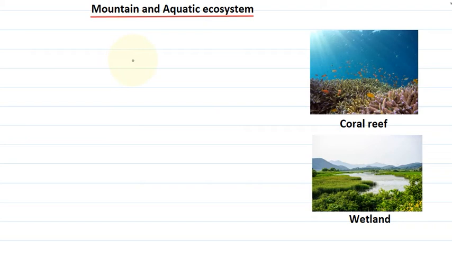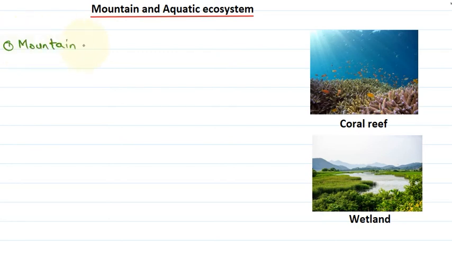The topic for today's video is mountain and aquatic ecosystem. So first we would study about the mountain ecosystem today, and we know that this mountain ecosystem is a part of terrestrial ecosystem as it includes the landforms, whereas aquatic ecosystem is a part of water based ecosystem because it includes the water based or water forms of ecosystem. So let's begin with the mountain ecosystem today.